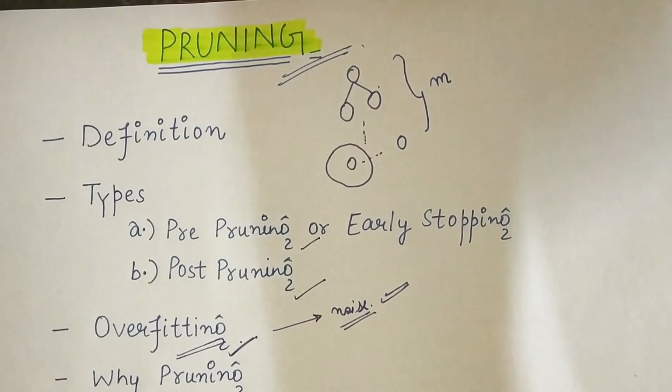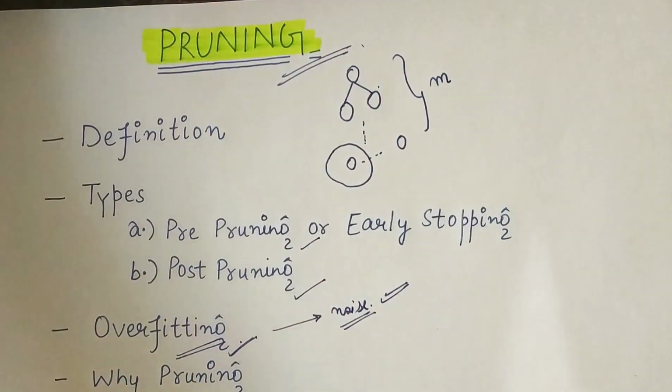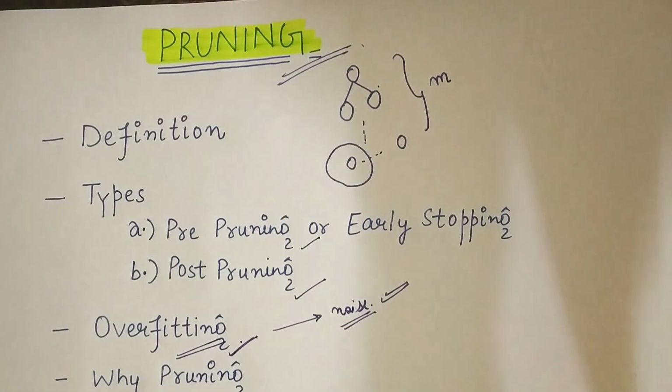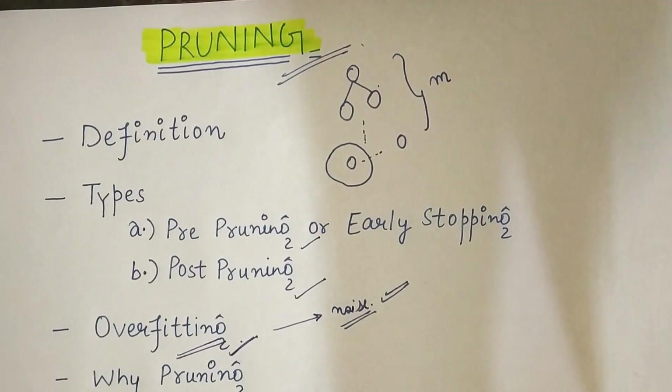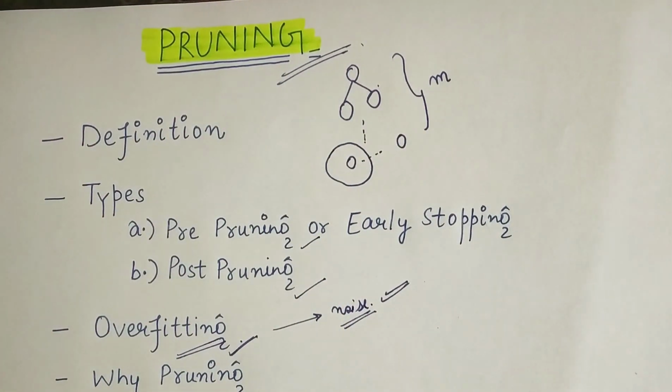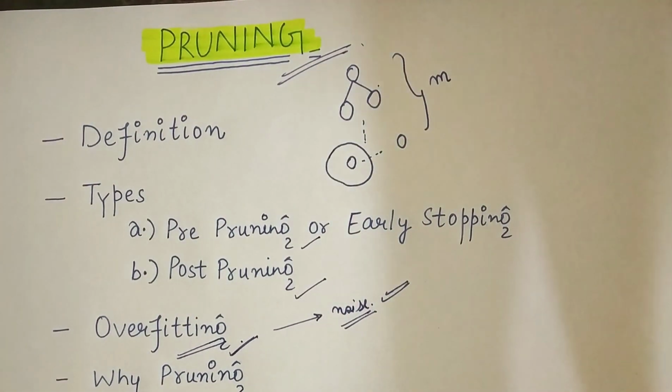As we've already discussed in the previous video, a decision tree with all the features taken into consideration tries to give us an accuracy of 100% on the training data. That is, for each and every sample present in the training data, it will give us the correct result.